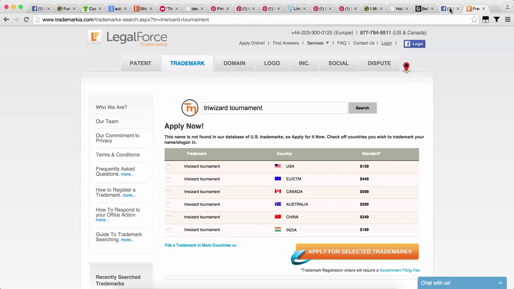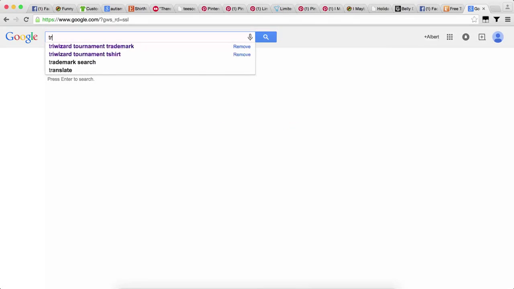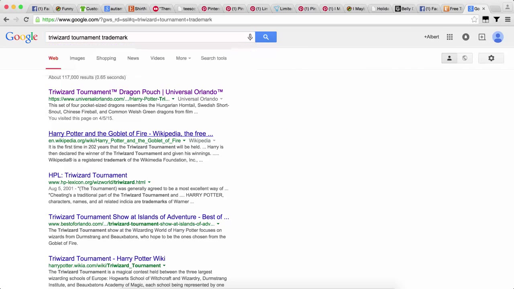But why was the campaign taken down? It happens that when I checked Google for Three Wizard Tournament trademark, it turns out that this actually is a trademark. You can see from this sign. So this is a way to double check whether a term is trademarked or not.